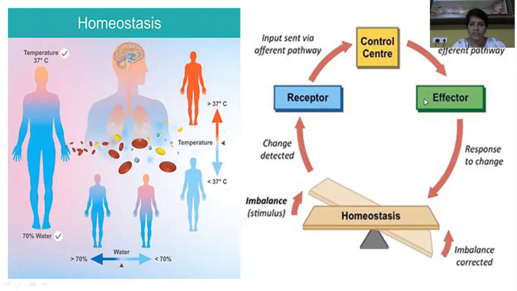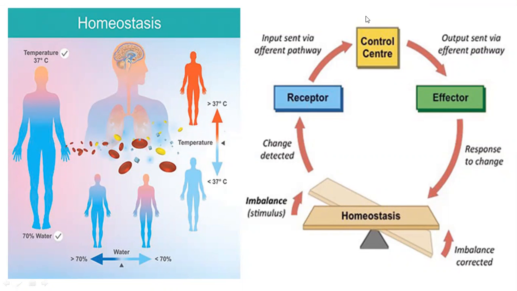In this image you can observe clearly that the nervous system helps in coordination. What is meant by coordination? Homeostasis is the process of maintenance of balance among the functioning of different organs.